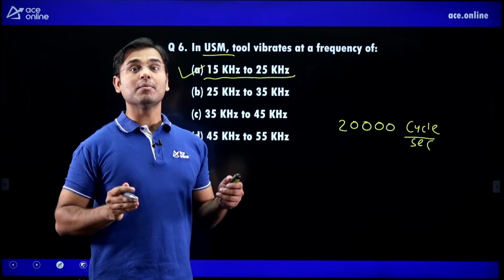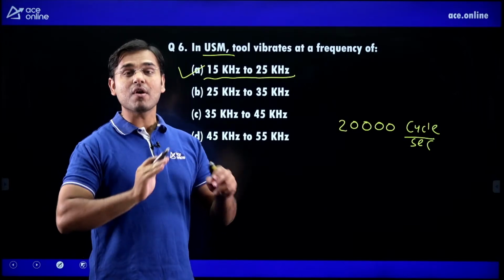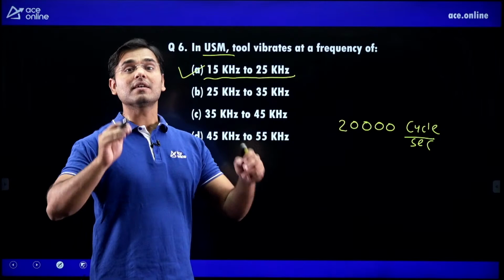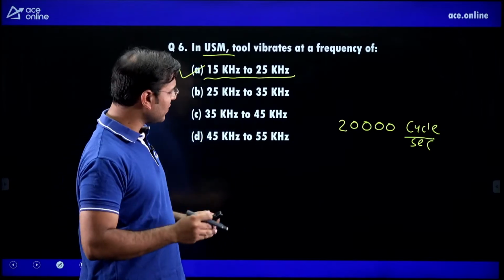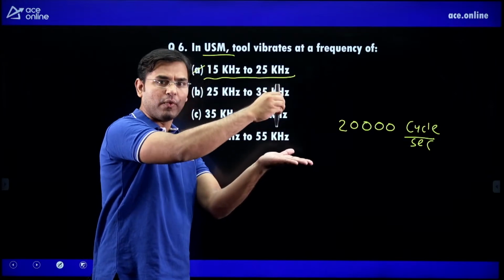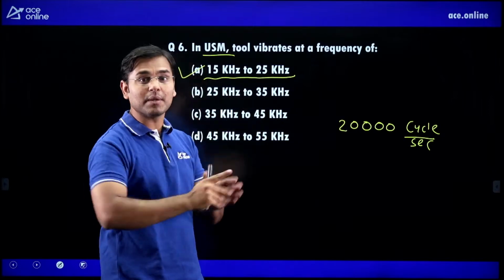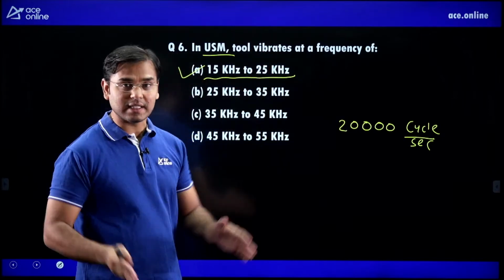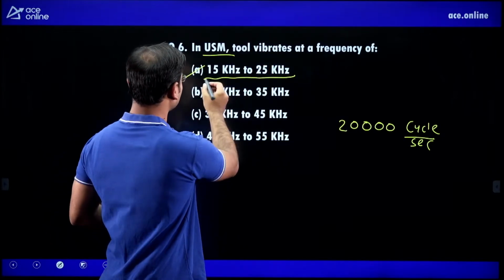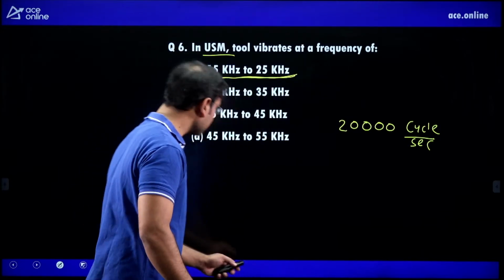And that's why the name of this chapter is non-traditional machining methods. These are not old methods. These are not traditional methods. And that's why you can see that the tool is going to vibrate. This tool is going down and up 1 time, 2 times, 3 times, 4 times, 5 times, 20,000 times in 1 second, beyond our imagination, right? Then the answer is this, 15 kilohertz to 25 kilohertz is the correct answer.